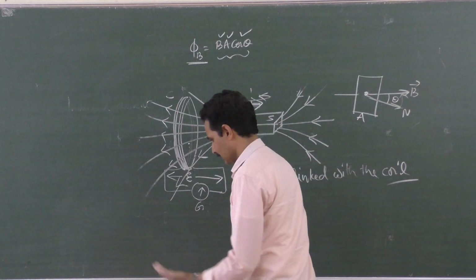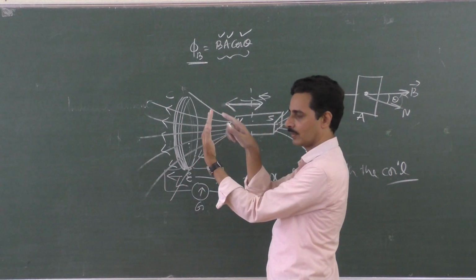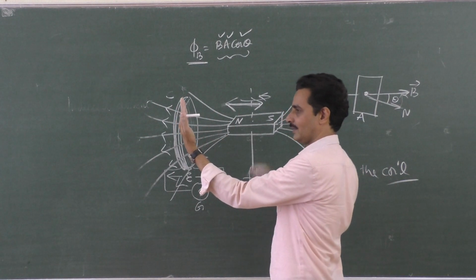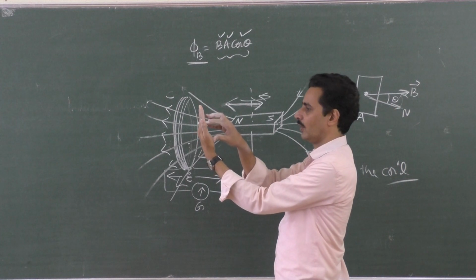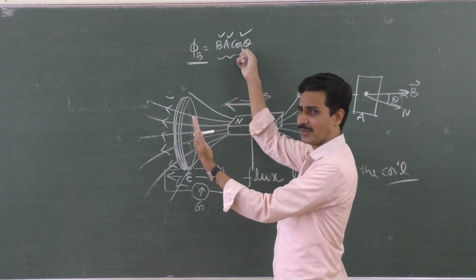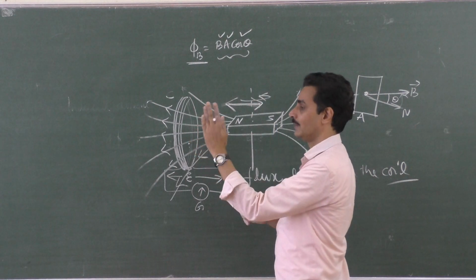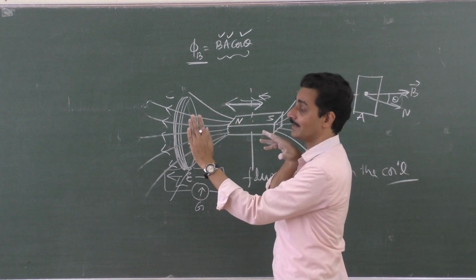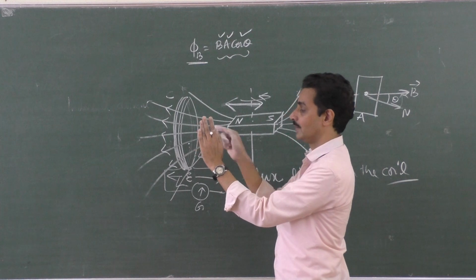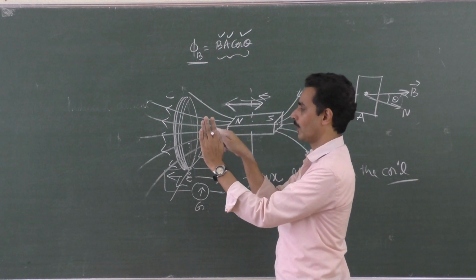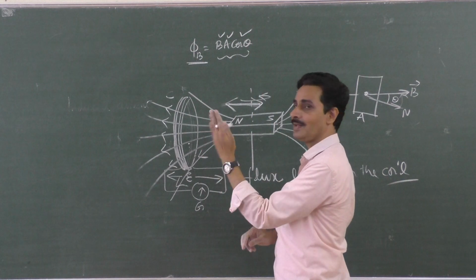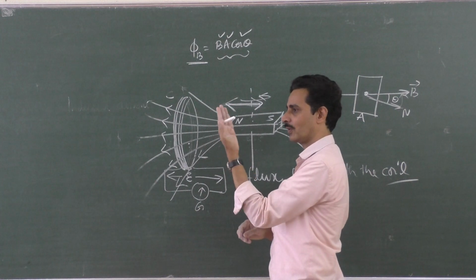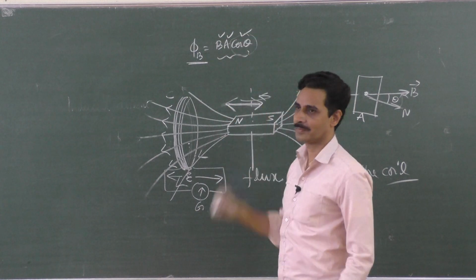When the coil is like this, see, this is the coil, right? When the normal to the coil is like this, and magnetic field lines are passing like this, theta is 0, cos 0 is 1, or 180, cos 180 is -1, the highest magnitude. When the coil is like this, magnetic field lines are passing like this, they are not passing through the coil. They are simply grazing the coil, right? No use. Theta is 90, between magnetic field and area normal. Cos 90 is 0, no flux. So just change it like this. When you keep on rotating the coil or its normal, you are changing cos theta. That is also possible.